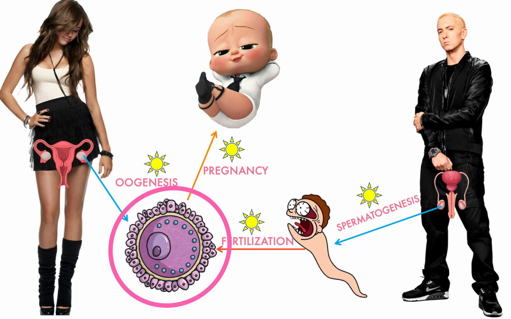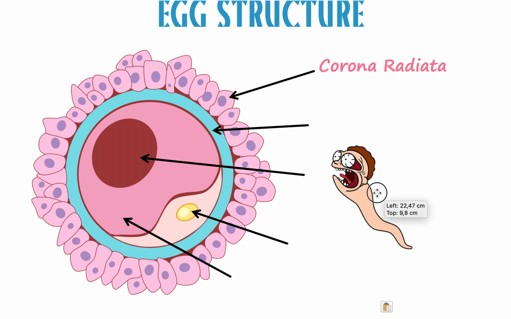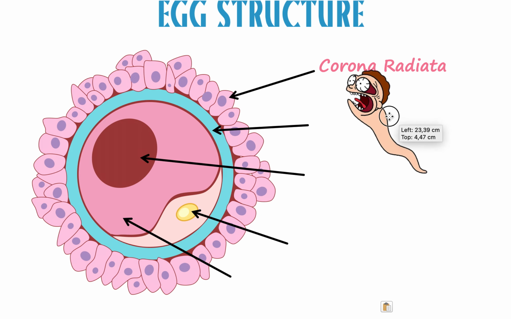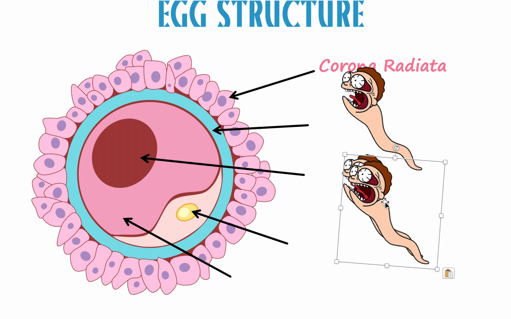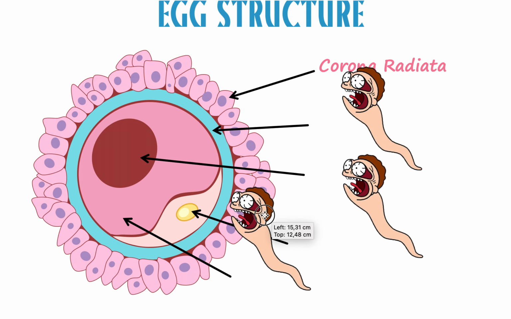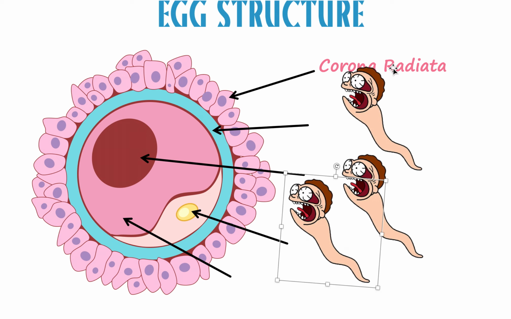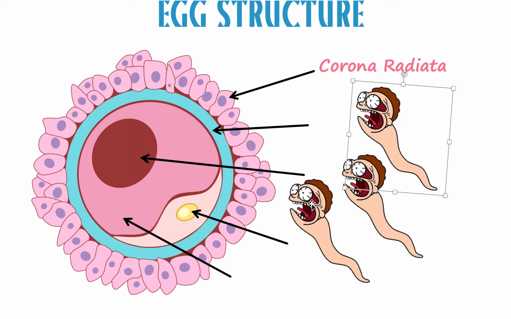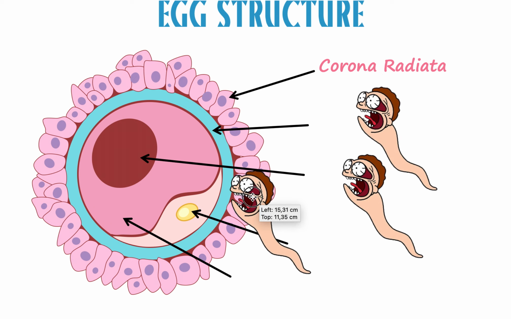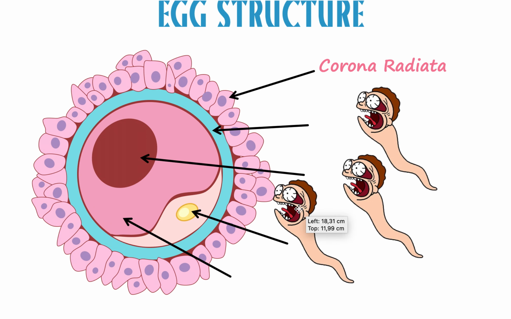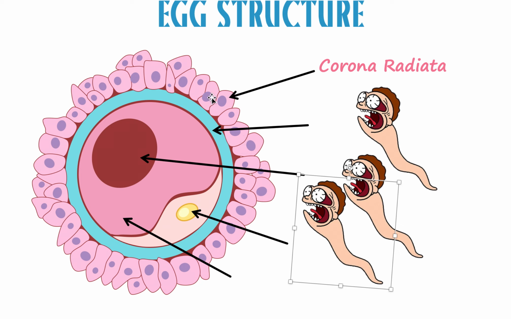Remember this: the sperm, I'm going to copy and bring the sperm over, is going to try and fertilize the egg, right? In reality, many sperm will reach the egg, many. But only one of them will have the luck of actually succeeding to fertilize the egg. Now, this outer layer called the corona radiata is a protective layer. It prevents all sperm from coming in. It makes it difficult. It's like a little wall. Not only that, this layer also provides nutrients for the egg itself. It's like a mom, providing little energy and proteins to keep this egg in good shape. So those are the two main functions of the corona radiata.